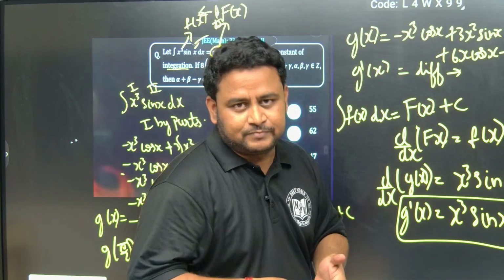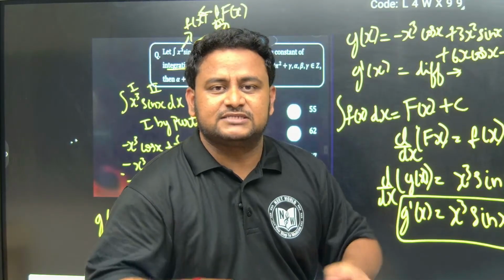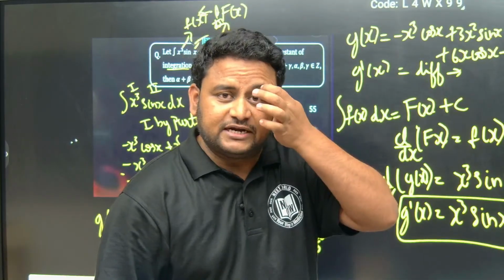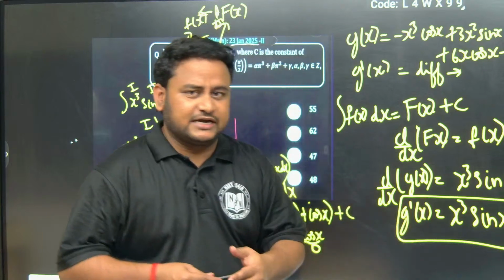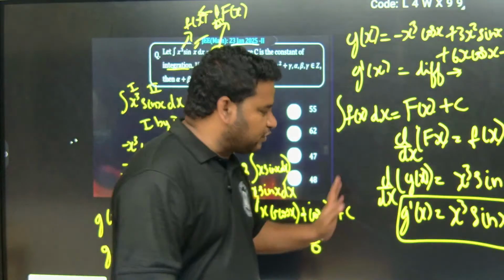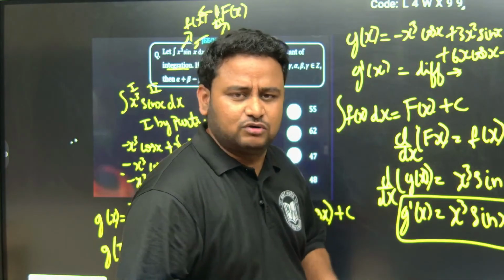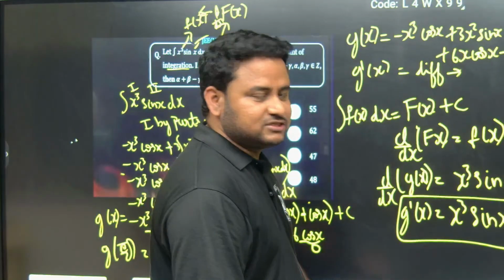This is the basic definition: integration and differentiation are opposite of each other. Got it? I'll try to use Hindi sparingly, because I have to cater to all kinds of students so they can understand. Please follow the concept. Maths doesn't have a language, just focus on the concepts. So g dash of x, I'll get it as x cube sin x.